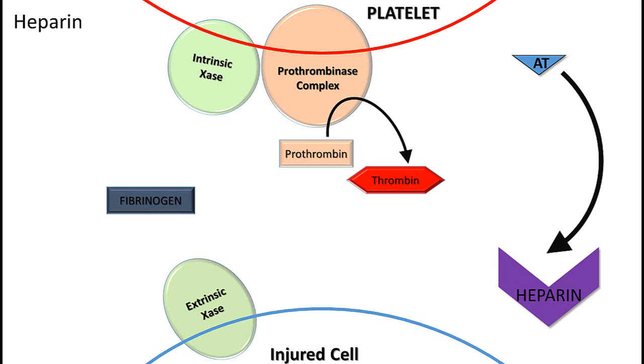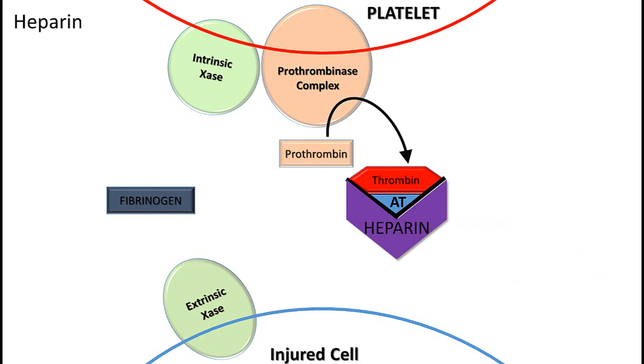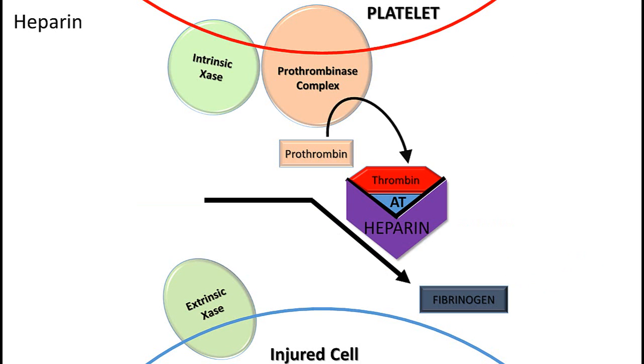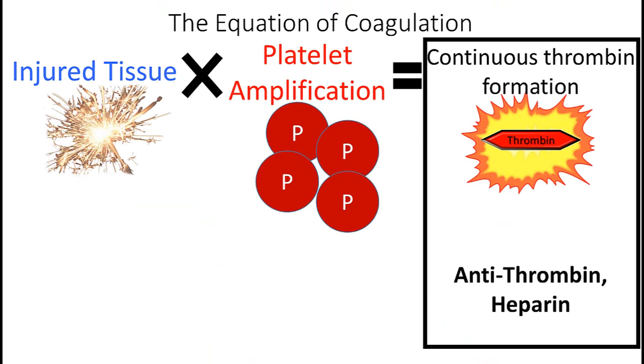Heparin will catalyze antithrombin's binding to thrombin roughly 4,000 times to prevent its cleavage of fibrinogen into fibrin. We can say that heparin's role in anticoagulation is to catalyze the activity of antithrombin. So that is how antithrombin and heparin work to stop thrombin activity and prevent coagulation.